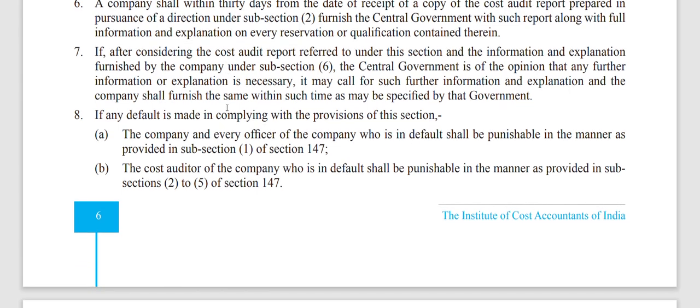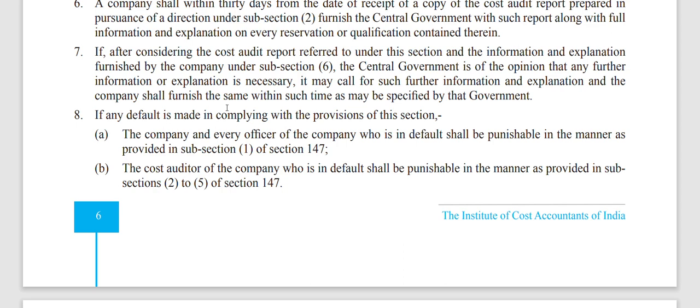Okay, if any default is made in complying with the provisions of this section, the company and every officer of the company who is in default shall be punishable in the manner as may be provided in subsection 1 of section 147. This is regarding punishment.